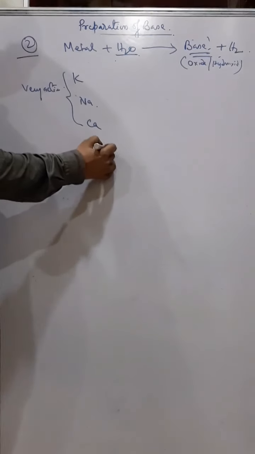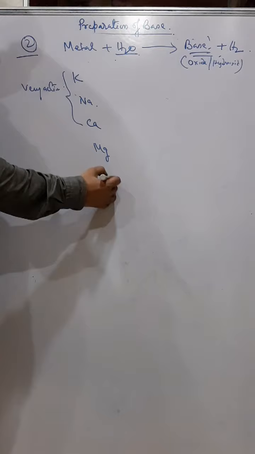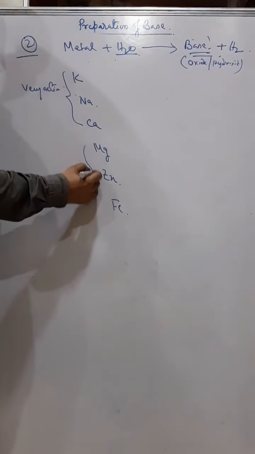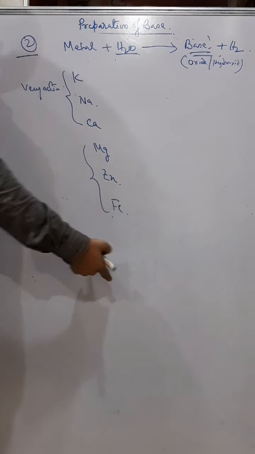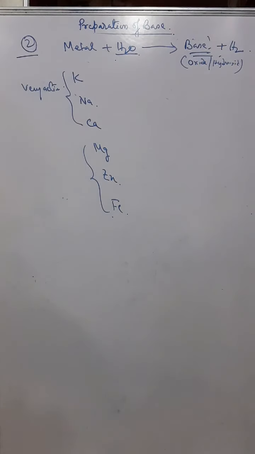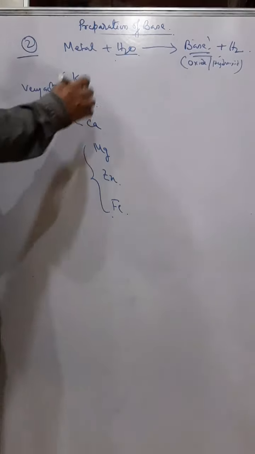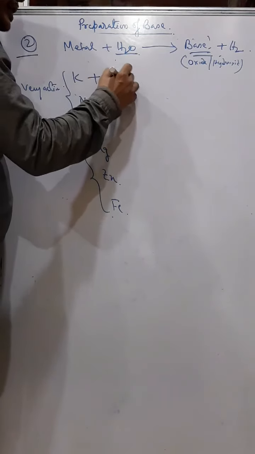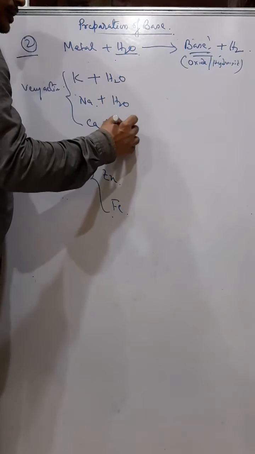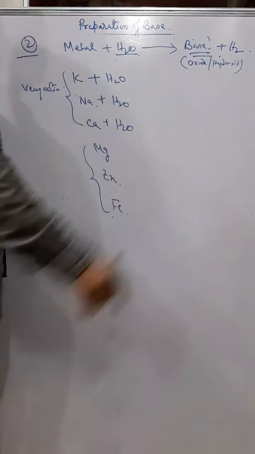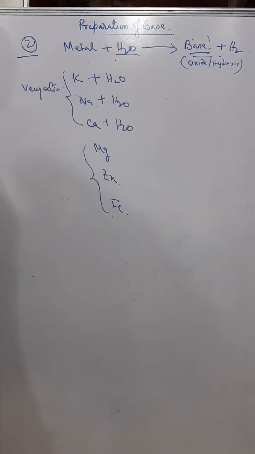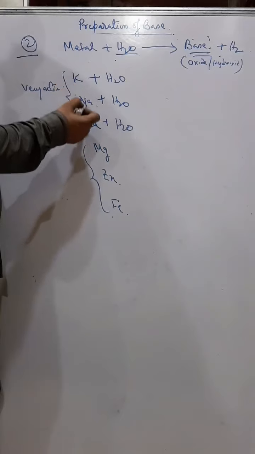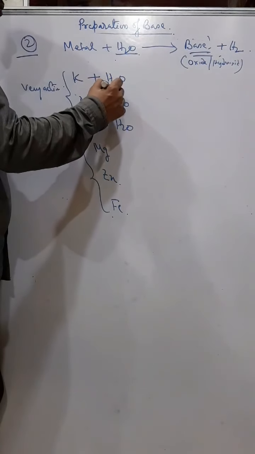And then less active, you can see you have magnesium, zinc, iron. These are less active metals. And below hydrogen they are inactive metals, so they do not react. Now these very active metals react with cold water. This reaction you have done in lower classes in the preparation of hydrogen, if you remember. So very active metals like potassium, sodium and calcium react with cold water.